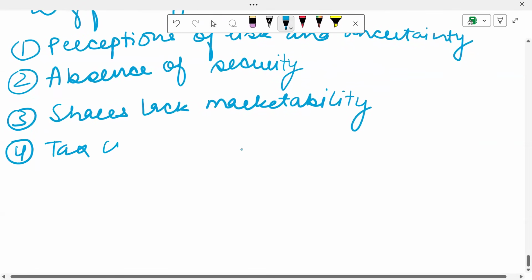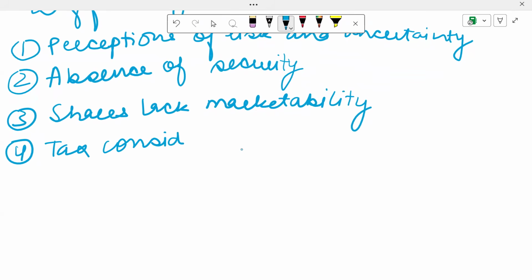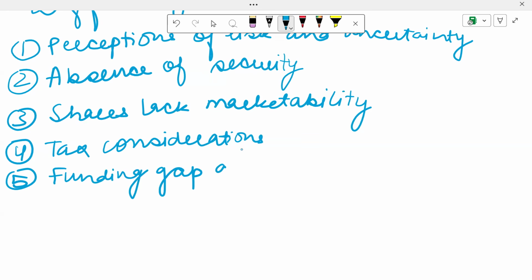Then there are tax considerations. And then last but not the least, you have a funding gap and a maturity gap. Now let's break down these two terminologies one by one.